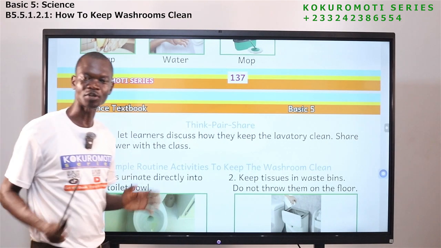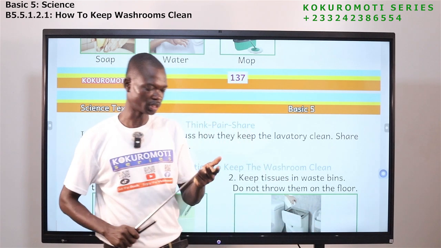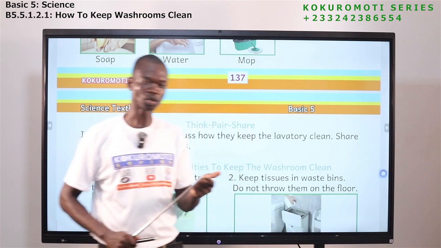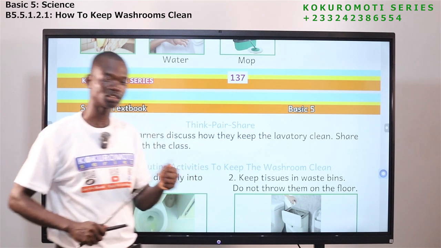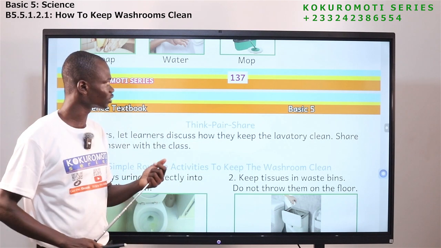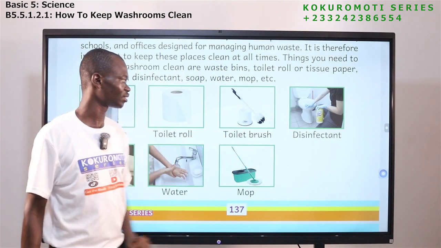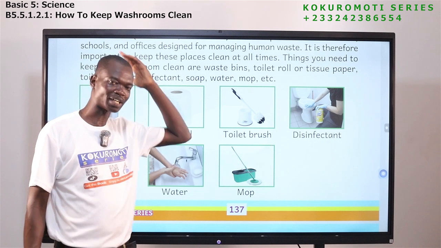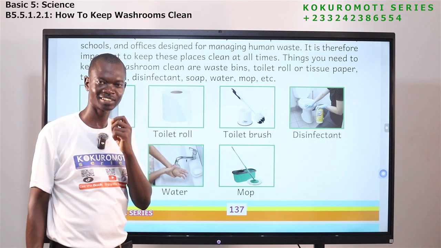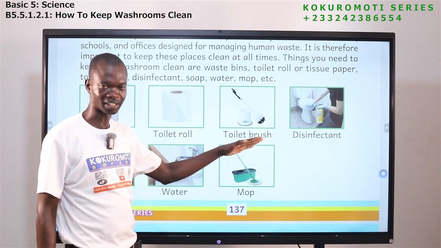So what are some of the things that we need to get in our washrooms? Soap. We need to get water. We need to get mop. We need to get dustbin or waste bin. We need to get toilet roll. We need to get what else? Brush. And then disinfectant. Please, it is toilet brush, not hair brush, not toothbrush, not shoe brush. It is what? Toilet brush.